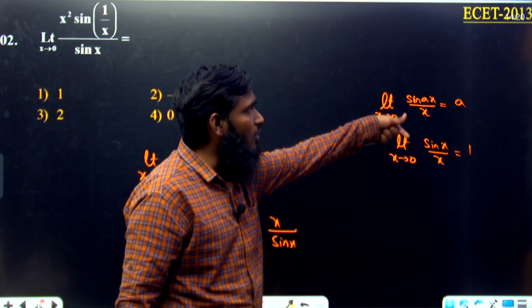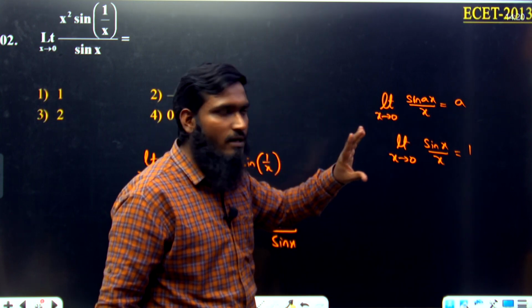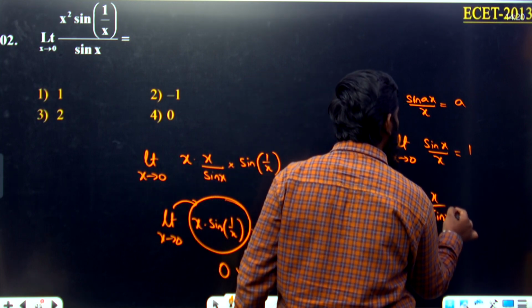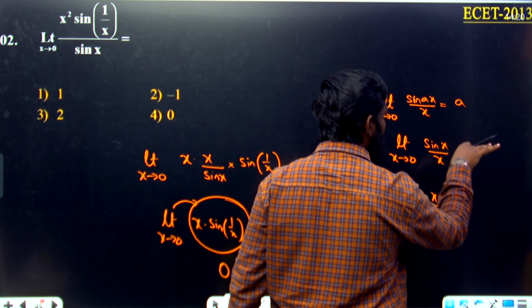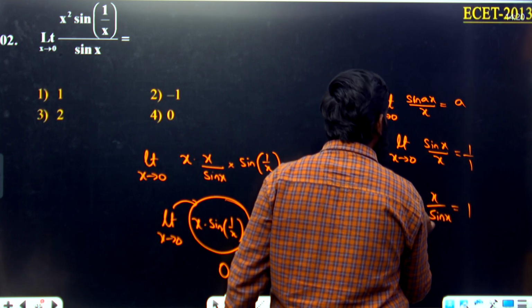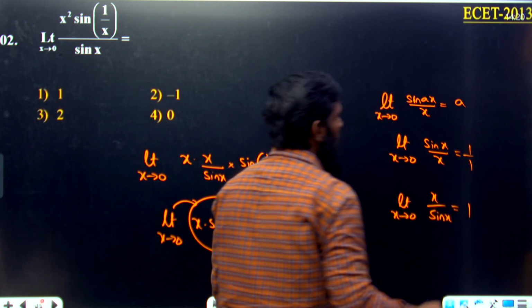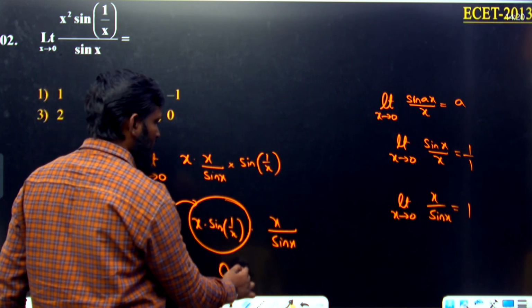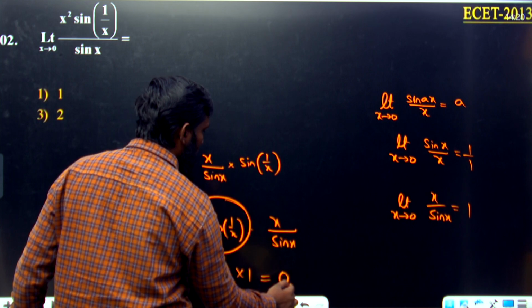Now sine x by x is equal to 1. If you take the reciprocal, x by sine x, what will happen? Over here also we have to take the reciprocal: 1 by 1 means 1. So limit x tends to 0, sine x by x is equal to 1, and x by sine x is equal to 1. Then 0 into 1 is equal to 0.